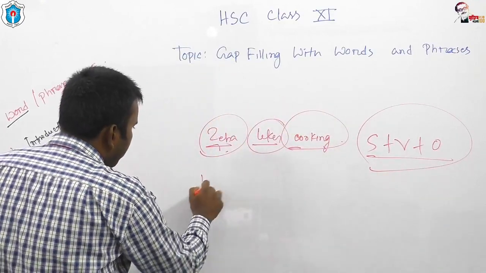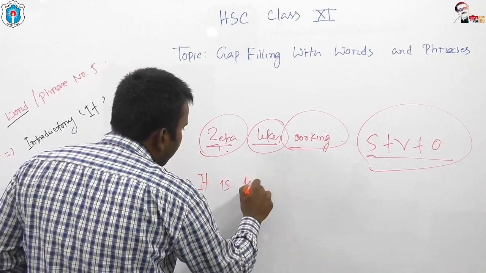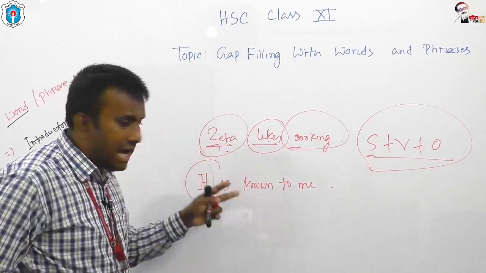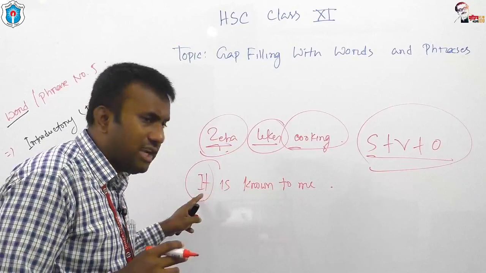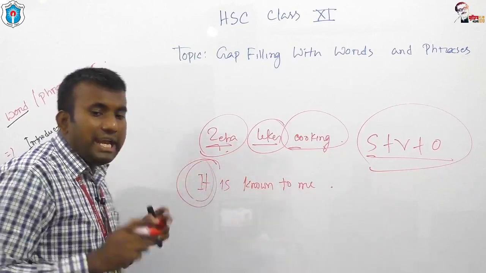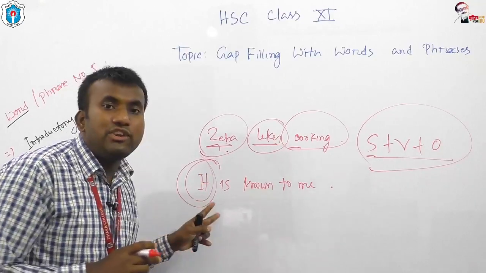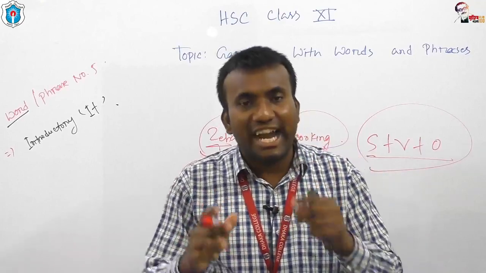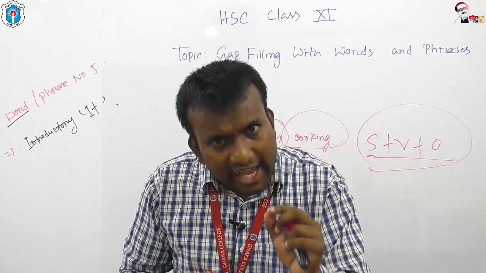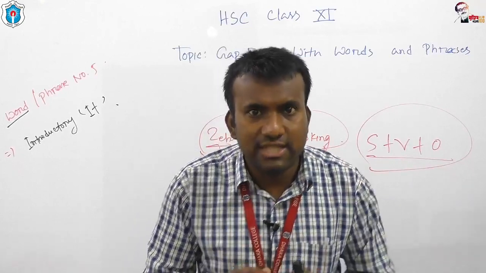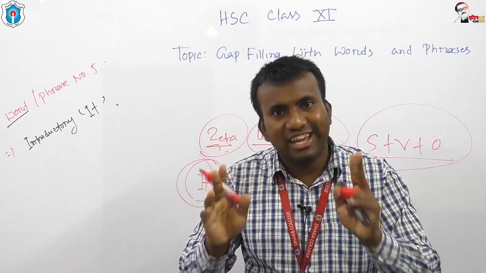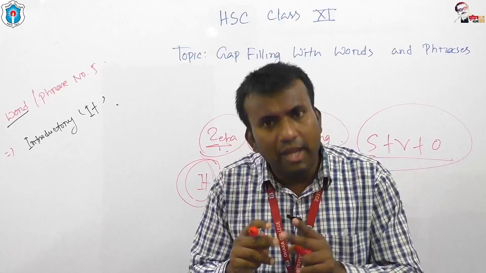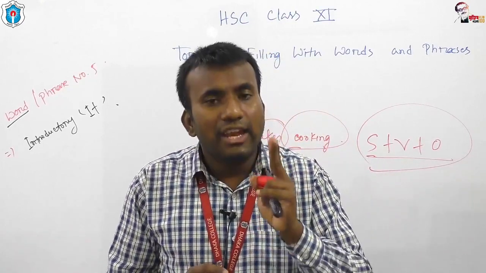If I say it, it is known to me, just look at this it. I have started the sentence with it. It is such a word which introduces the sentence. The it which we use at the very beginning of a sentence is actually called introductory it. Is it clear to you? If you get any it at the very beginning of a sentence, definitely this it is called introductory it.